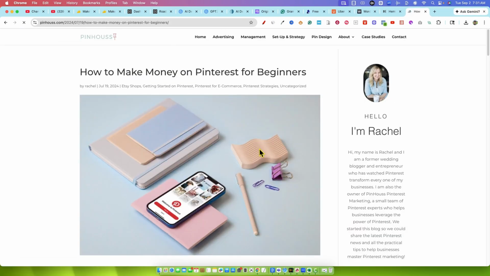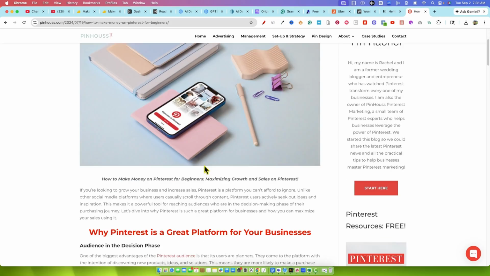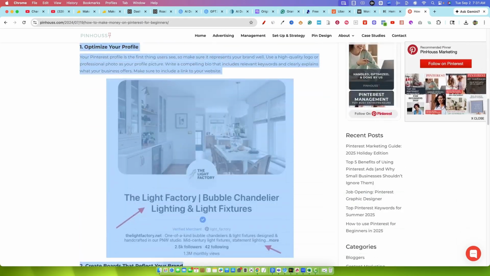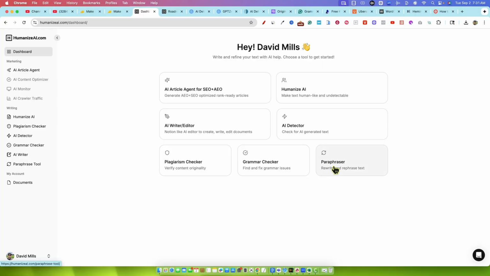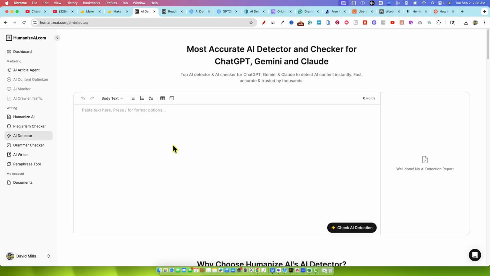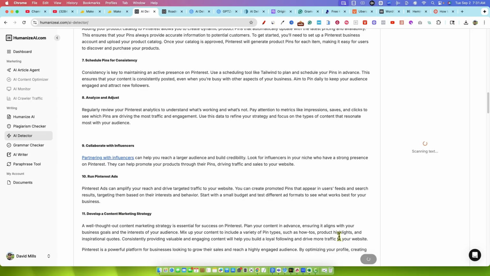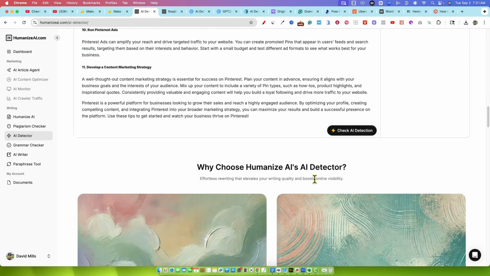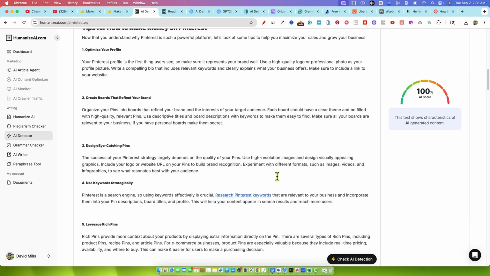I'm going to click on that, and what we're going to do is I'm just going to go and grab this article, and I'm going to see how we could use the AI detector, for example. We're going to paste this lovely article in right here. And we're going to check AI detection. Just want to show you the other tools. This one's showing 100% AI generated content on this site.